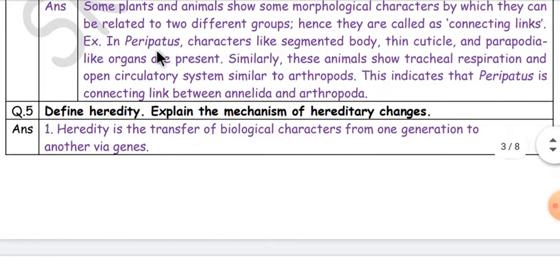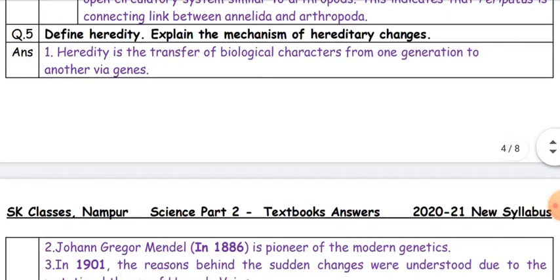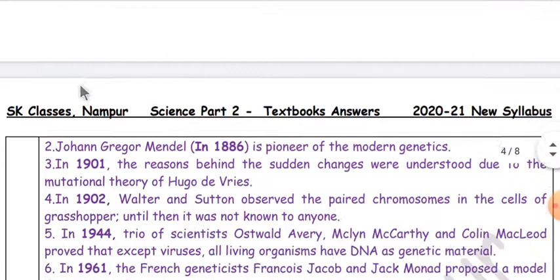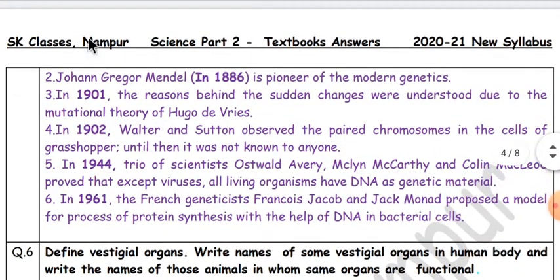Question 5. Define heredity. Explain the mechanism of hereditary changes. Heredity is the transfer of biological characters from one generation to another via genes. John Gregor Mendel in 1886 is a pioneer of modern genetics. In 1901, the reasons behind the sudden changes were understood due to the mutation theory of Hugo de Vries.